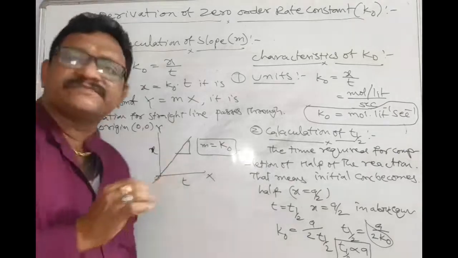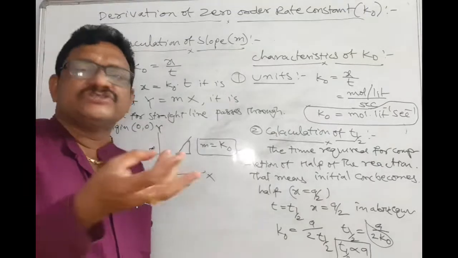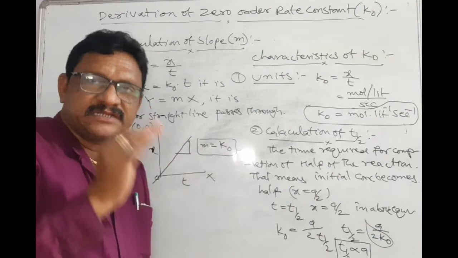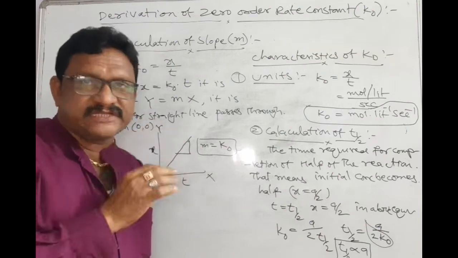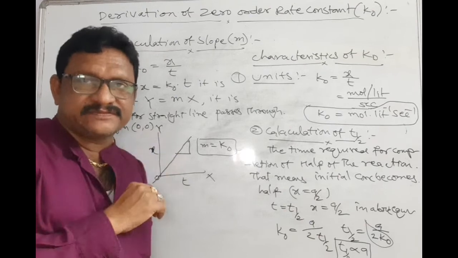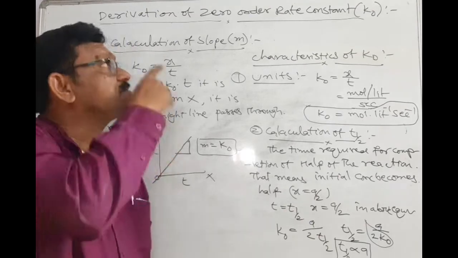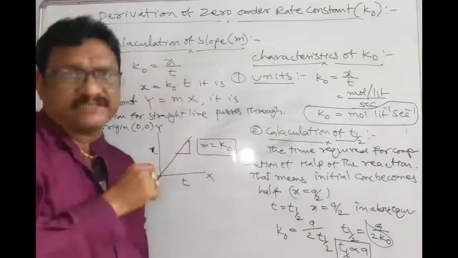With this, we completed zero order reactions: the definition of zero order reactions, examples, and the different types of zero order reactions we have seen. I gave you notes. We also derived the equation for zero order rate constant.